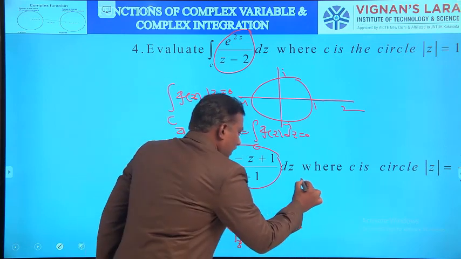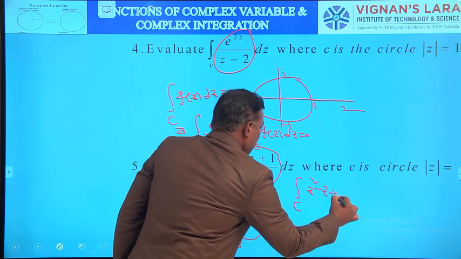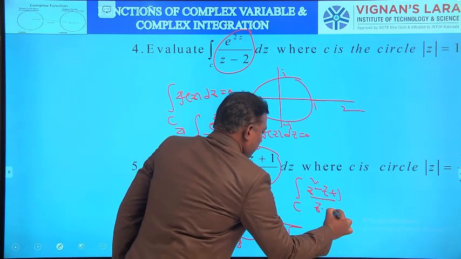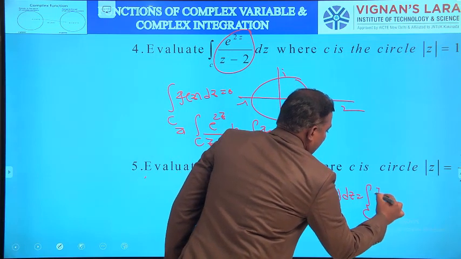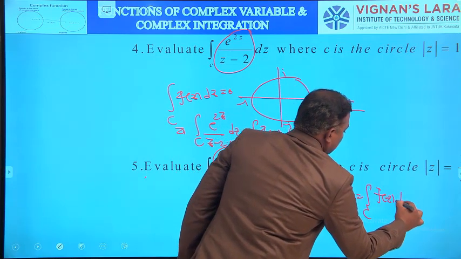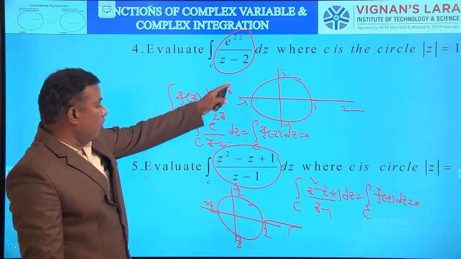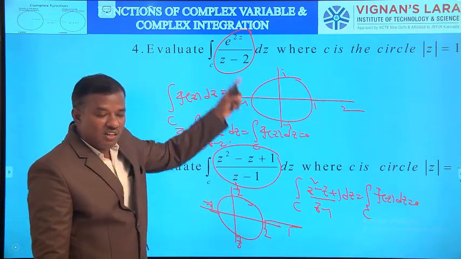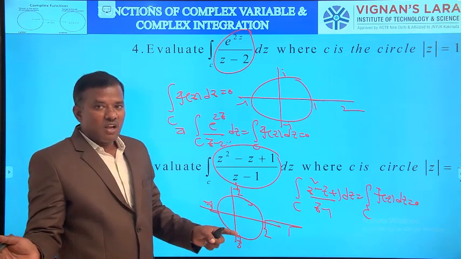So again here integral over C of (z² - z + 1)/(z-1) dz equals integral over C of f(z) dz equals 0 since the singular point lies outside C. So in both cases we are applying Cauchy's integral theorem since in both problems the singular point lies outside the circle.